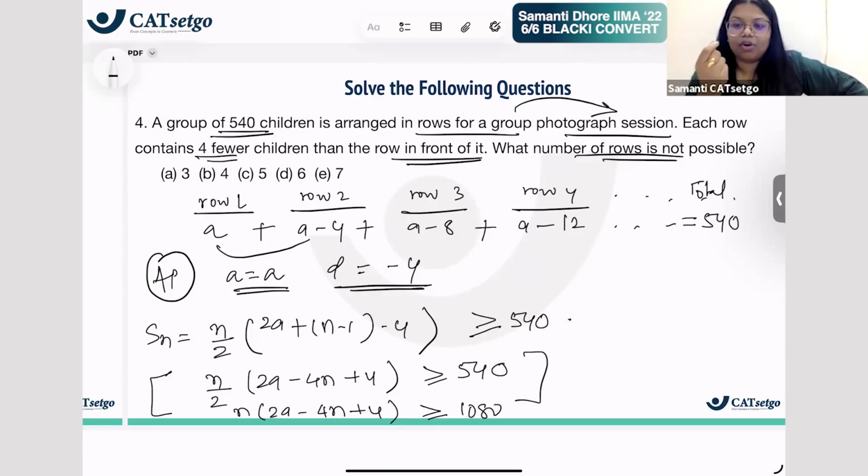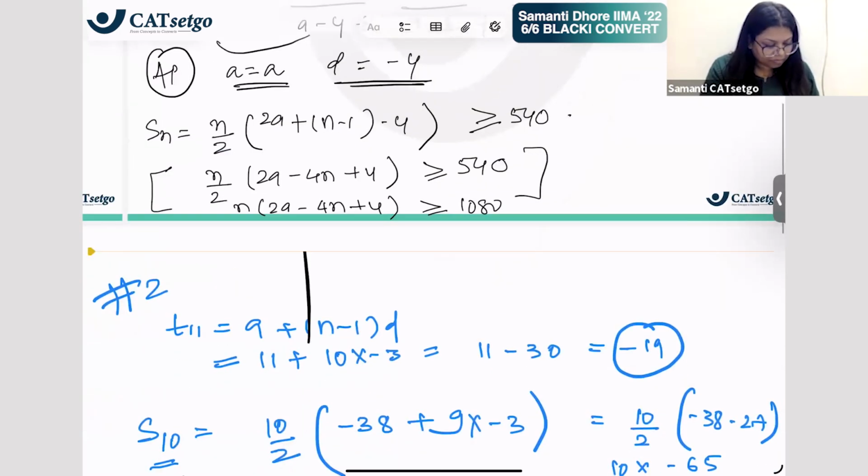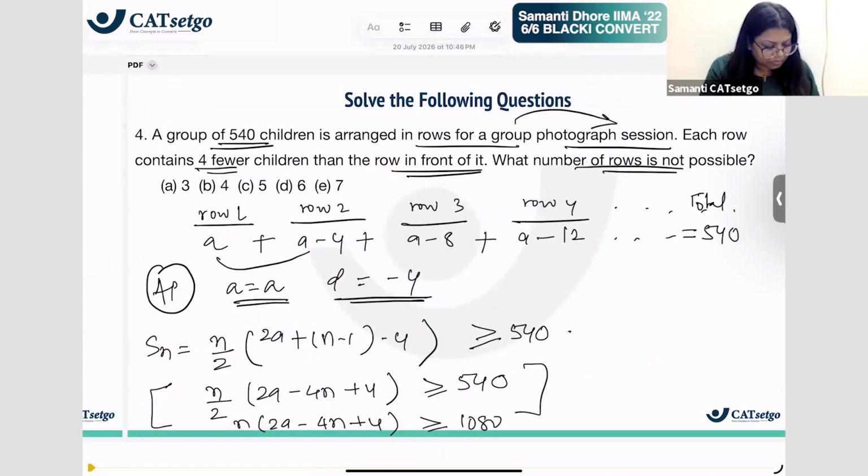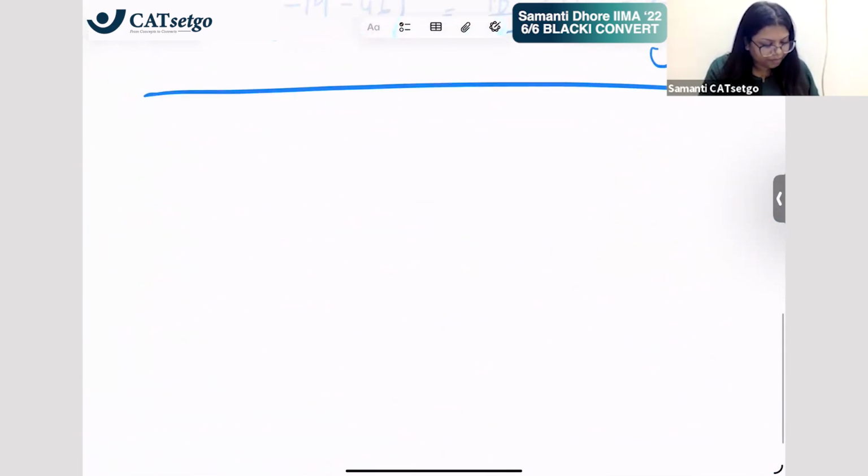Whenever you try out options, it is important that you take middle values so that you can look at the answer and say, okay, let me find a bigger value or a smaller one. So your middle is 5. I would suggest you start with 5. Put the value of n as 5. What do you get?